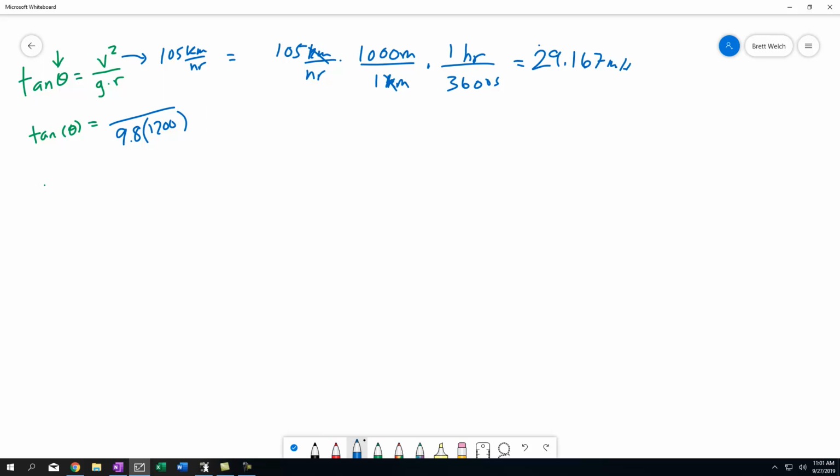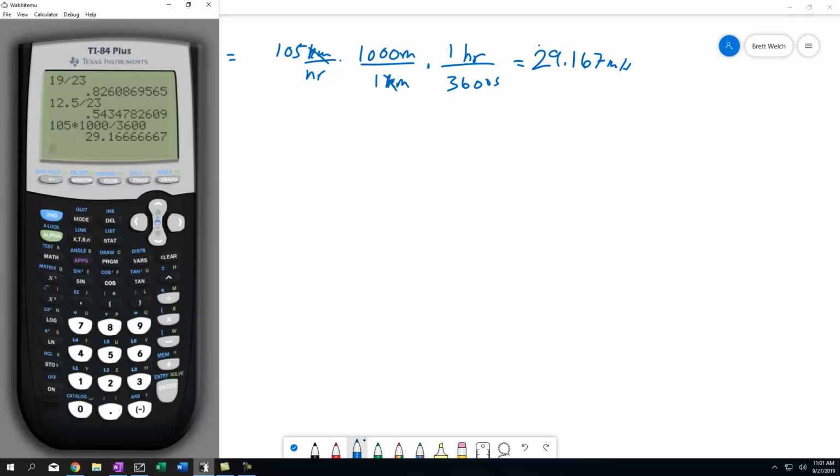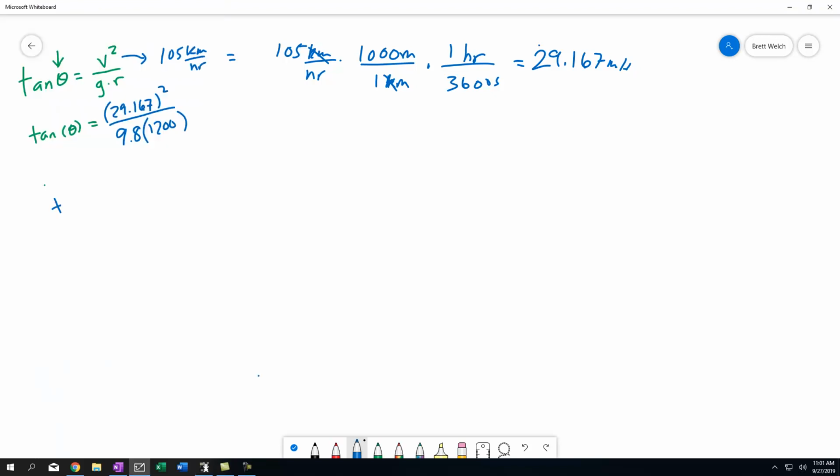And that number is going to go right here, 29.167 squared over our 9.8. I'm going to square this number and divide it by parentheses 9.8 times 1200, because that's our gravity and our radius of curvature, and we get 0.072. So this means that the tangent of theta equals 0.072 and so on.